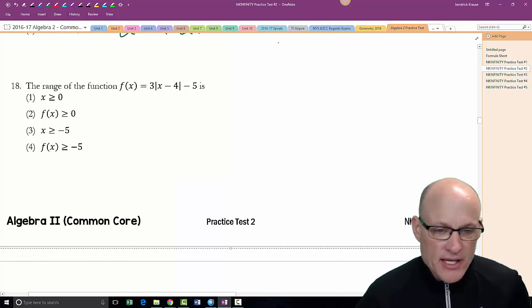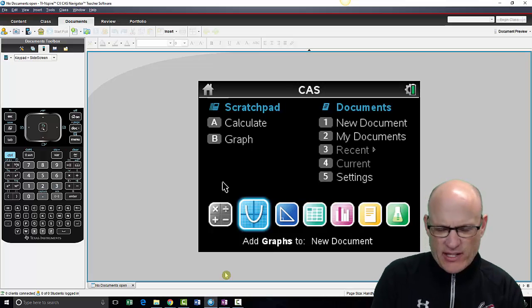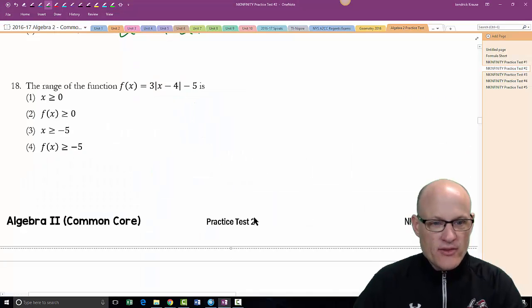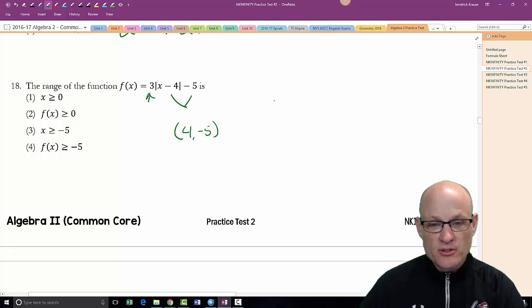All right, so I can graph this one. In fact, let me do that one. I want to make sure I graph this one because it's actually pretty easy. Just so you know, this is already in vertex form. This is the vertex, 4, -5. And because this is positive, it's going up. So it's going to look like this. 4, -5, it's going to be here, and it's going to be going up.